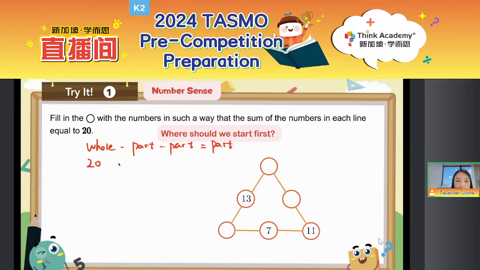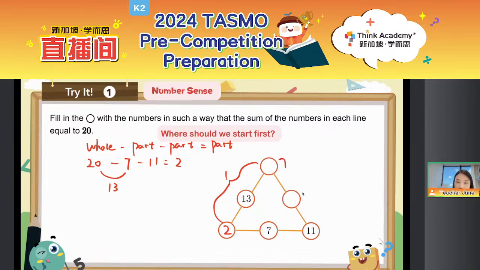So everyone, let's see. This time, the part we've already known is 7, and then minus 11. What is the final answer? Let's calculate together. 20 minus 7 equals how many? 13. And then 13 minus 11 equals 2. Good job, everyone. So we got the answer to this question, right?